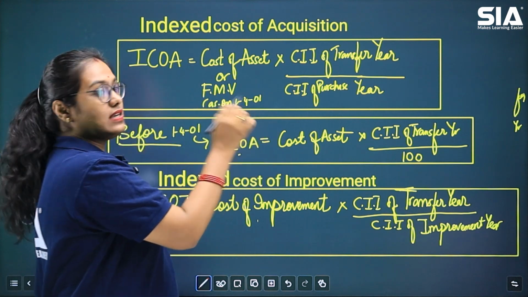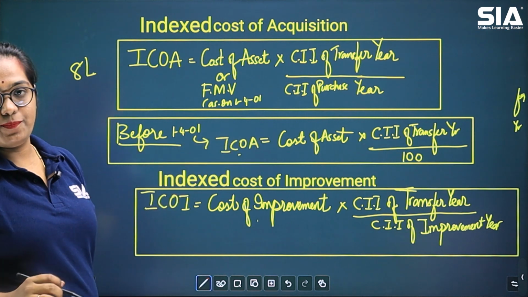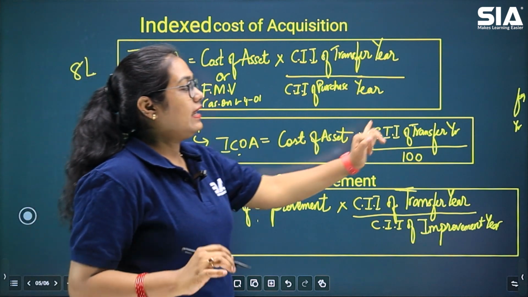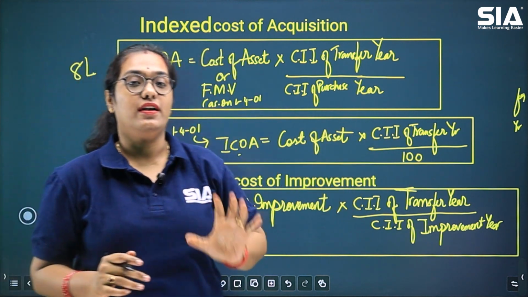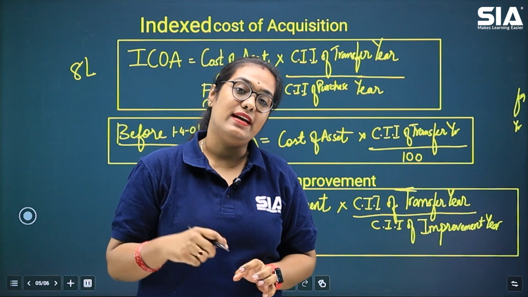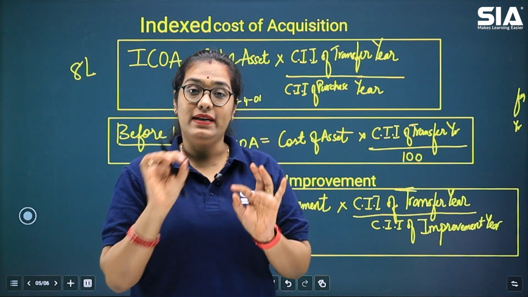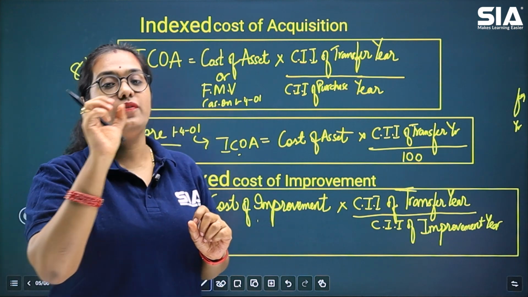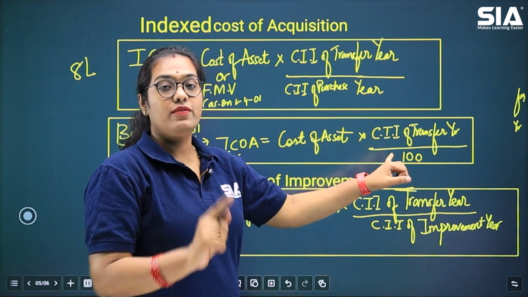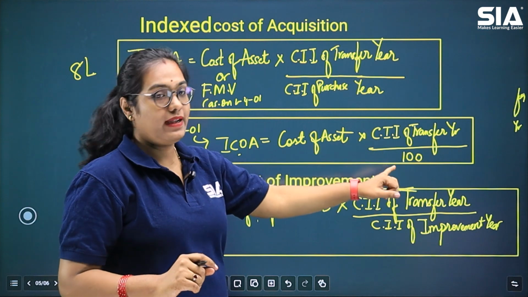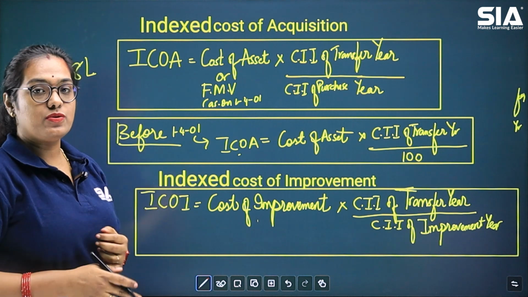That means 10 years ago, if I have bought the building for 8 lakhs, that is the cost of asset. Okay. Then what is CII of transfer year? Now, there is something called cost inflation index. This cost inflation index is given by the government of India every year. We'll simply take the values whatever the government of India has given. So here CII is a fixed value given by the government of India, then divided by 100. This is the formula when the asset is purchased before 1st April 2001.